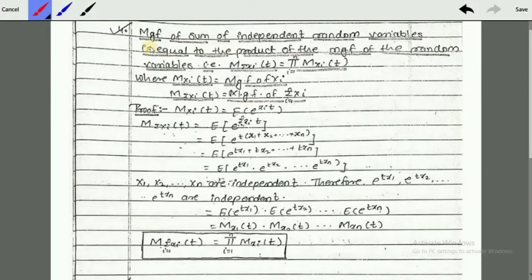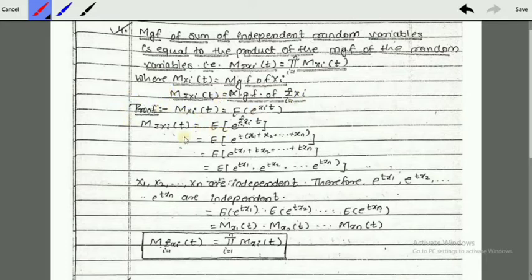This property is also important. The MGF of the sum of independent random variables is equal to the product of the MGFs of the random variables. That is, the moment generating function for summation X_i is given as the product, i going from 1 to n, of M_Xi(t), where M_Xi(t) is the MGF of X_i. So M of summation X_i at t denotes the MGF of summation X_i, i going from 1 to n. We have to prove it.